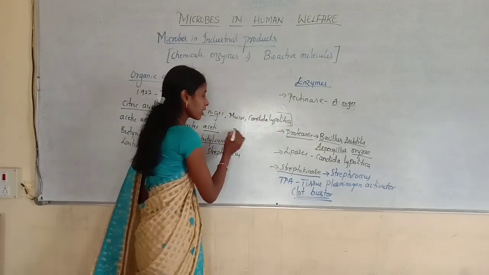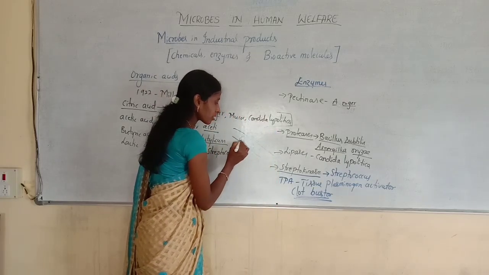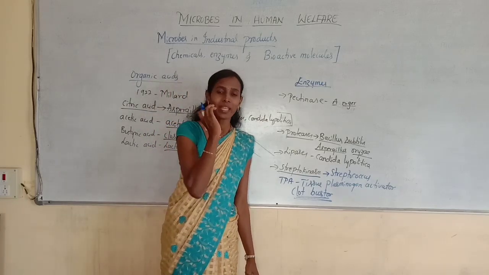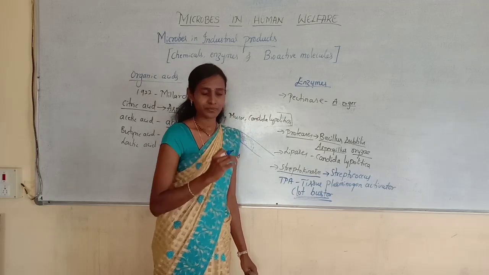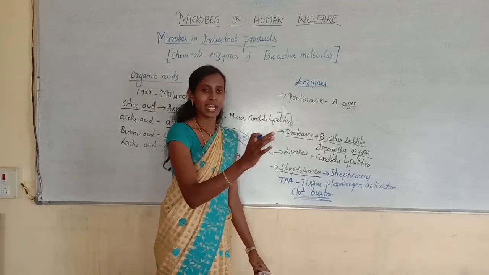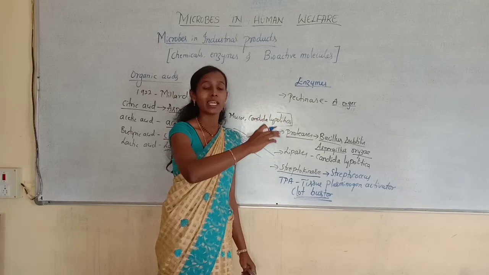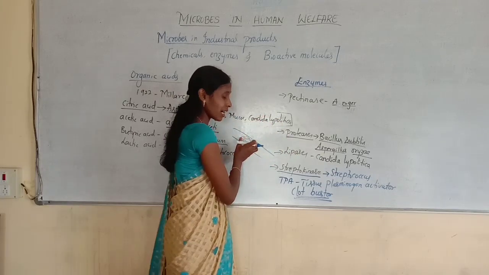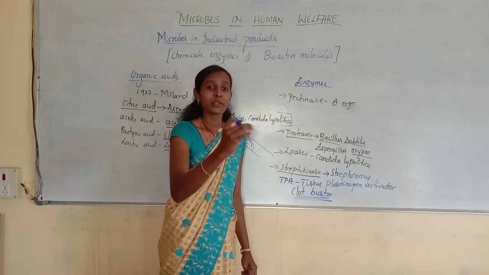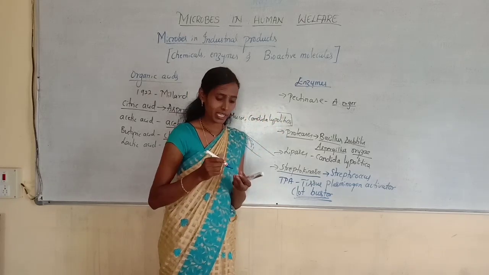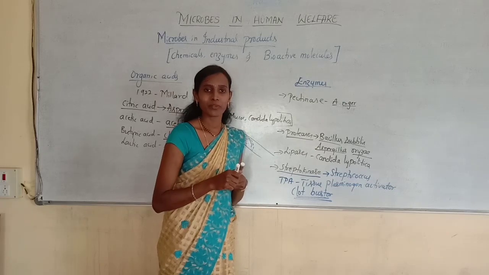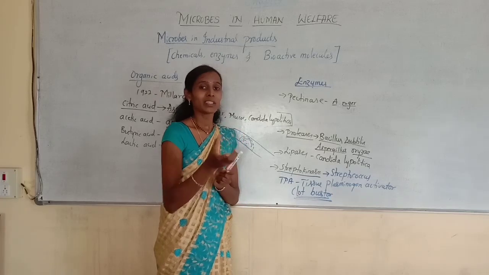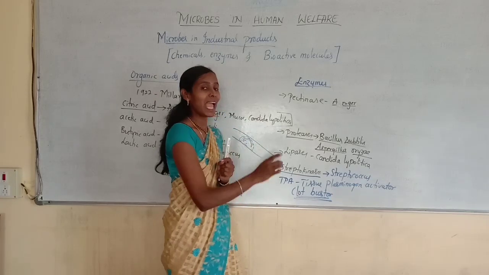For example, if this is the blood vessel and a clot forms inside the blood vessel, what happens? The blood flow will be restricted. If this is a coronary artery, or any blood vessel which carries oxygenated blood to the heart, and a clot occurs, that flow of blood is restricted so that it leads to myocardial infarction or heart attack.